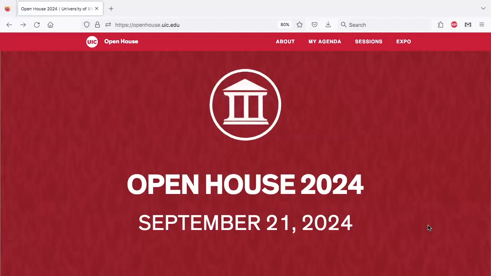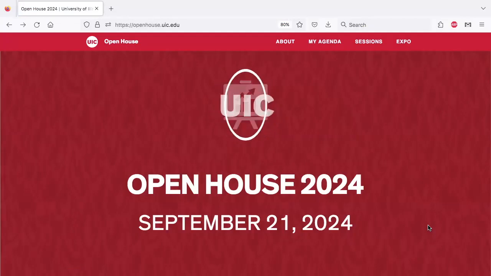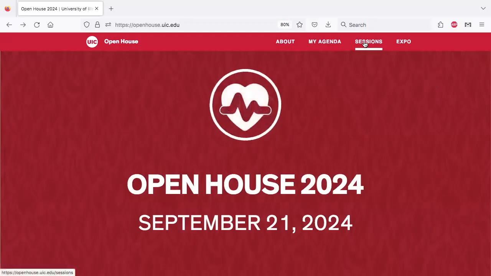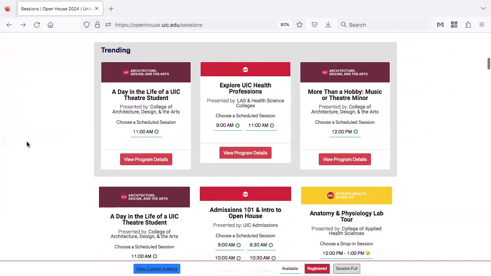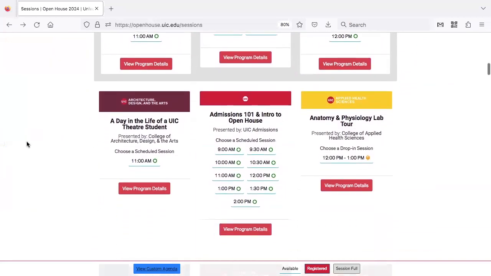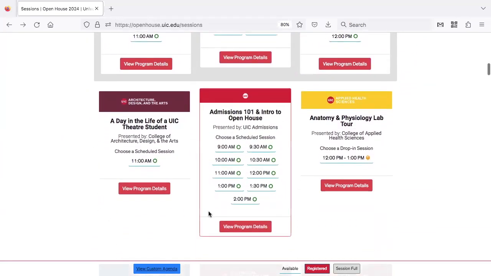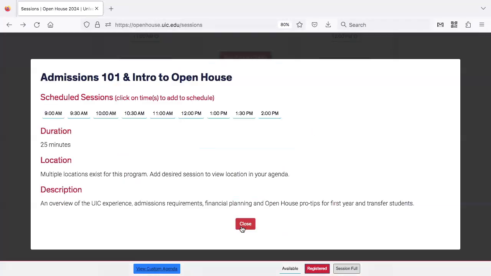Once you are on the website, log in with the email address you used to register for Open House. Then, click the Sessions tab at the top of the page. Now you will be able to browse through all of the planned event sessions. To add a session to your schedule, simply click on the session card, review the details on the next page, select your preferred time slot, and hit the Close button.